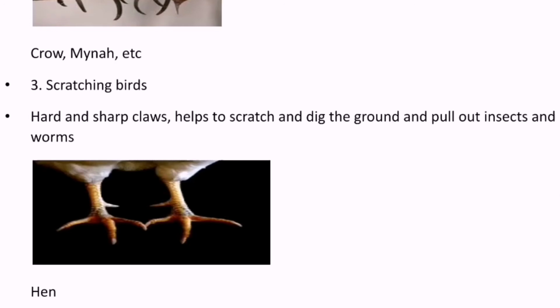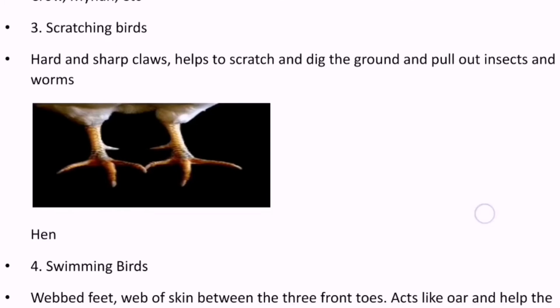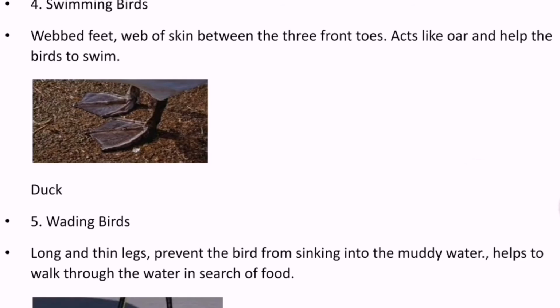Scratching birds. Hard and sharp claws help to scratch and dig the ground and pull out insects and worms. For example, hen. Swimming birds. Webbed feet, a web of skin between the 3 front toes, acts like an oar and helps the birds to swim. For example, duck.